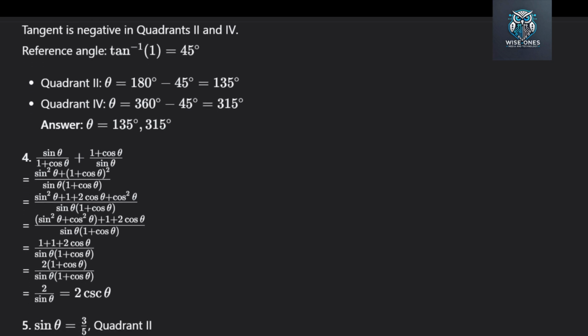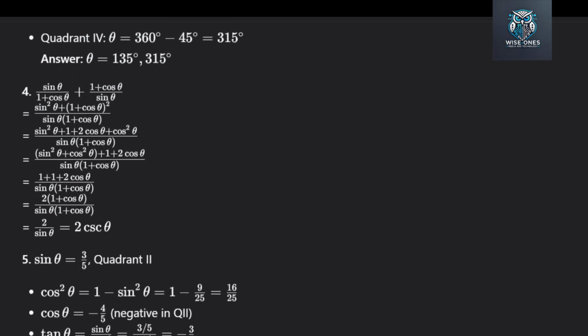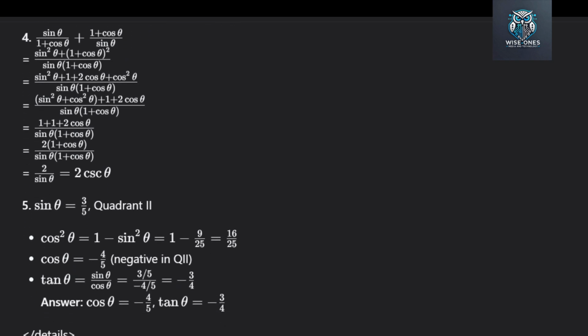Answer 4. Simplify sine theta over 1 plus cosine theta, plus 1 plus cosine theta over sine theta. Find a common denominator. It is sine theta times (1 plus cosine theta). Top becomes sine squared theta plus (1 plus cosine theta) squared. Expand the bracket: 1 plus 2 cos theta plus cos squared theta.